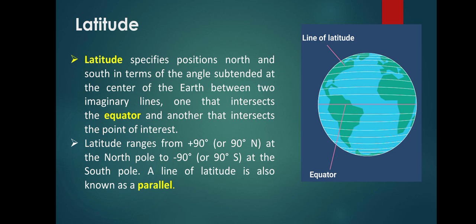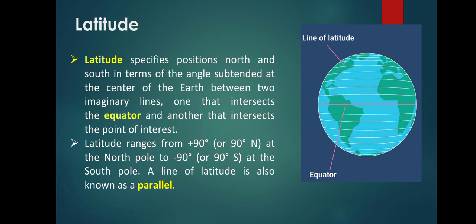But if we compare latitude to longitude, we have discussed that longitude ranges from plus 180 degrees east to minus 180 degrees west. But latitude ranges from plus 90 degrees at the north pole to minus 90 degrees at the south pole.